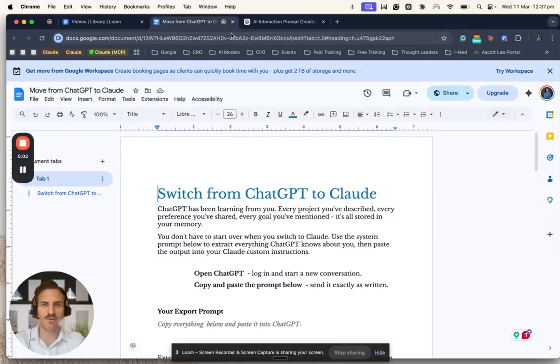The big question I've been hearing from lawyers this week is how do I migrate off ChatGPT onto a new AI model? And I'm going to show you how you can do that in just 3 easy steps.